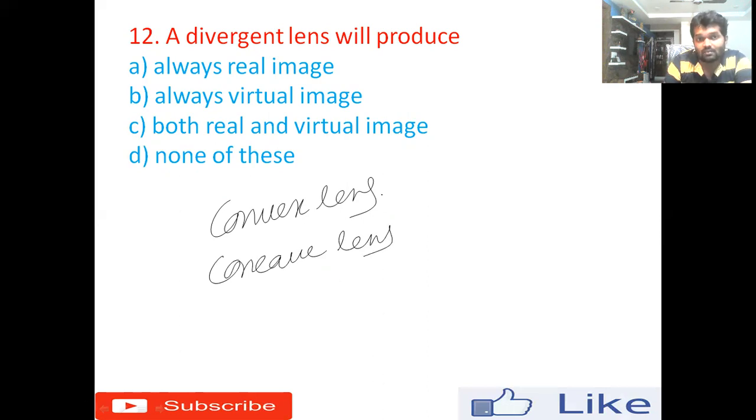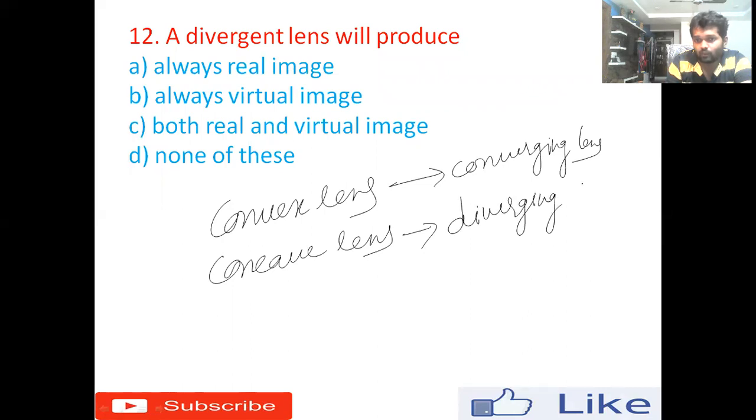Okay, convex lens will be considered as a converging lens. Okay, and the concave lens is considered as a diverging lens. And convex lens will always produce a real image, and a concave lens will produce a virtual image. So the right answer for this question is option B, always virtual image.